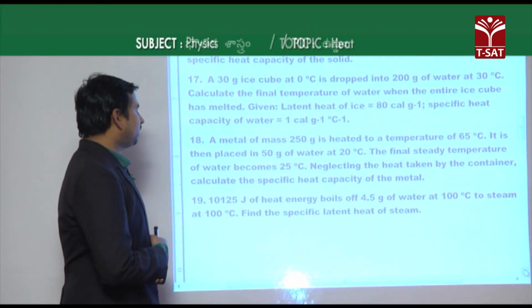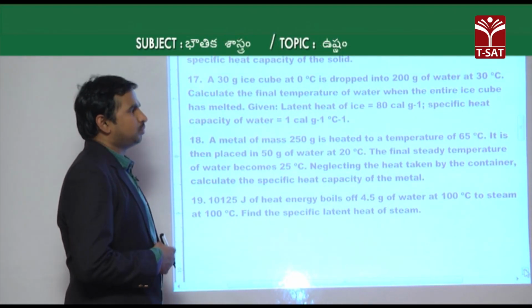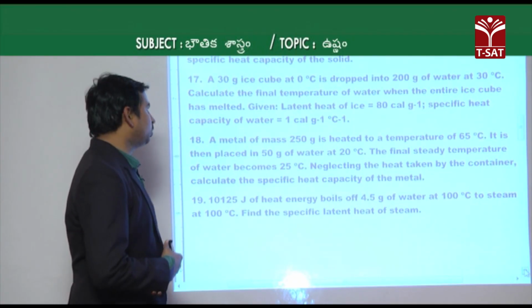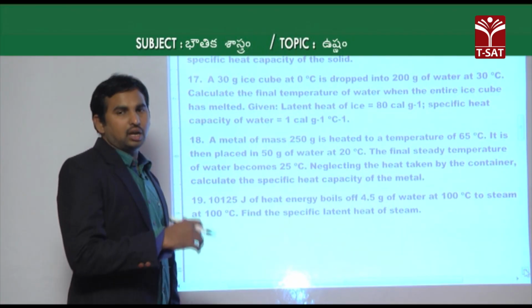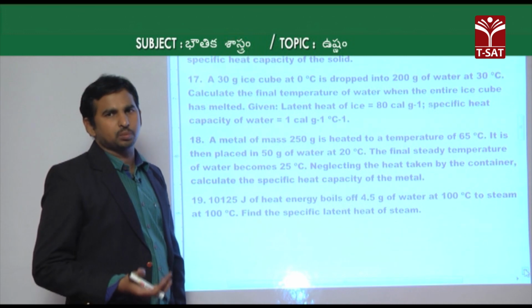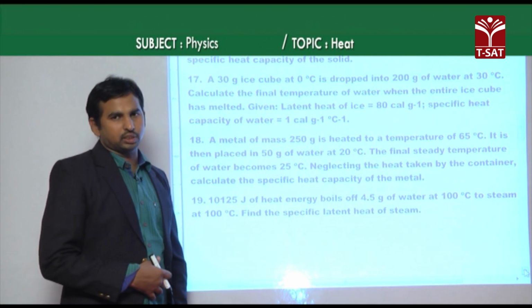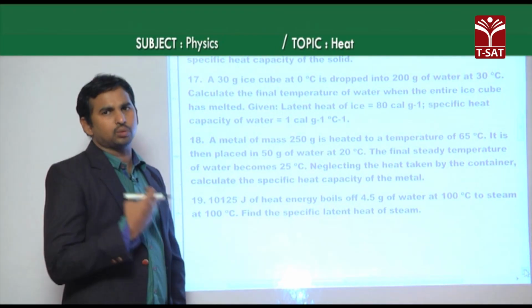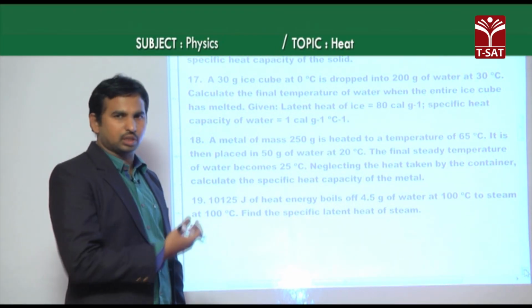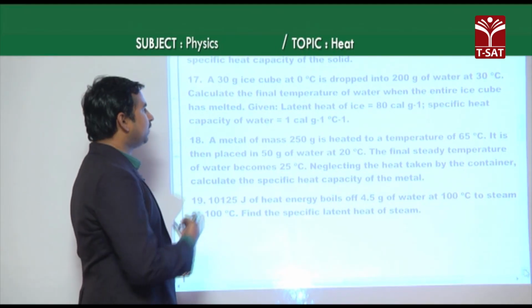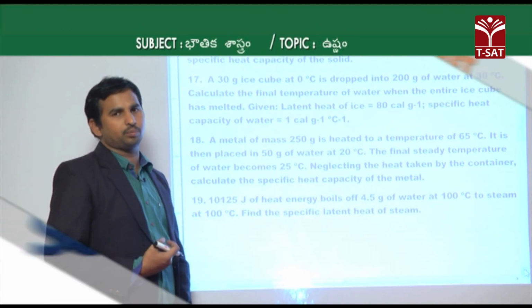Then what we have to find is the final temperature of the water when the entire ice cube has melted. After the ice melts, that also becomes water, and we already have 200 grams of water. The complete mixture of the hot water and the cold water coming from the ice both mix, and finally we get one fixed final temperature.